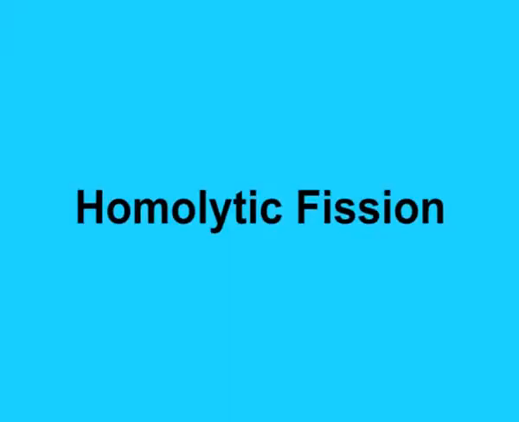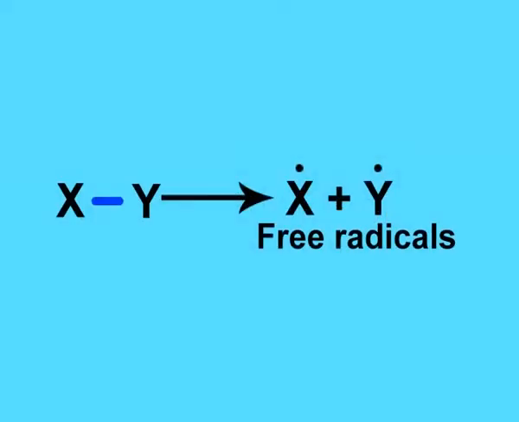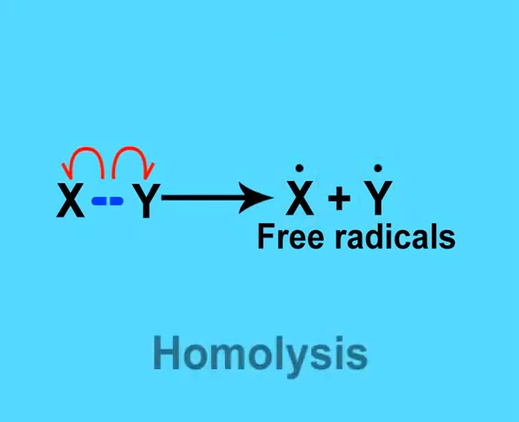Let us first learn about homolytic fission. Let atoms X and Y be bonded through a covalent bond. When a bond breaks in such a way that each of the atoms retains one of the bonding electrons, the process is called homolytic bond cleavage or homolysis. This homolytic fission results in the formation of free radicals.